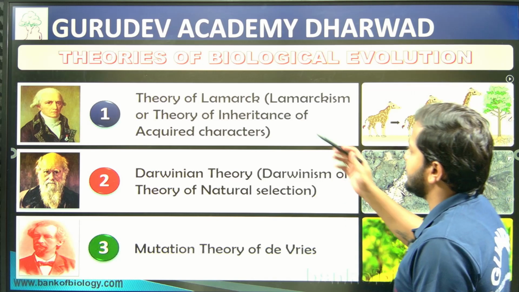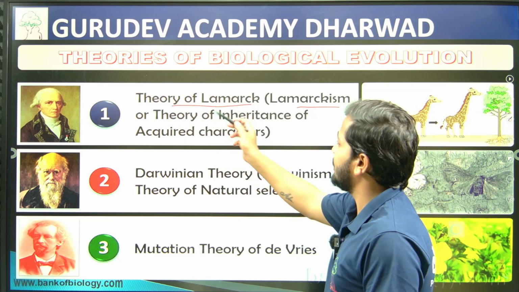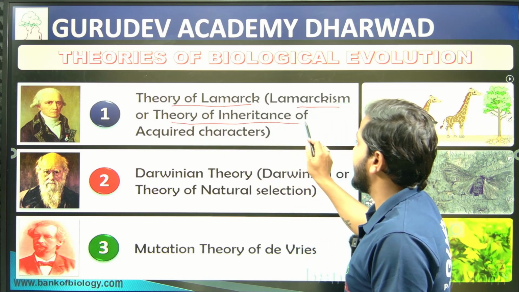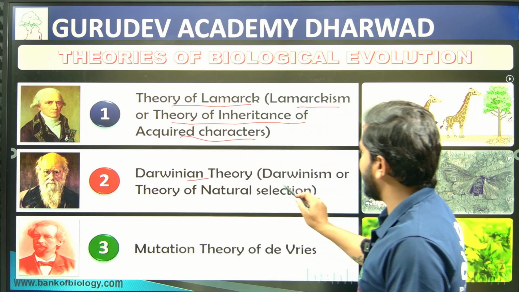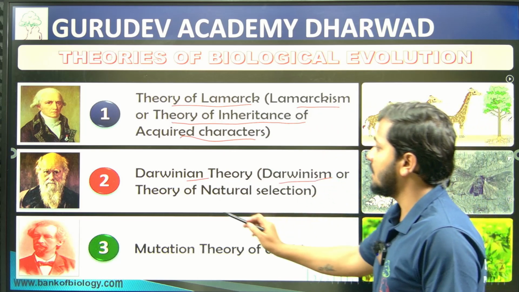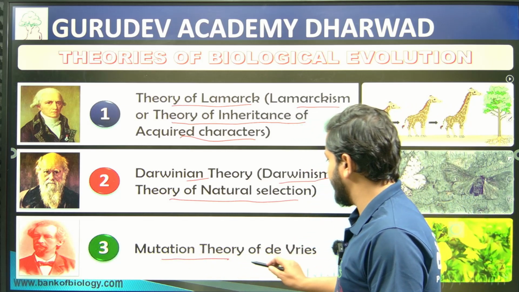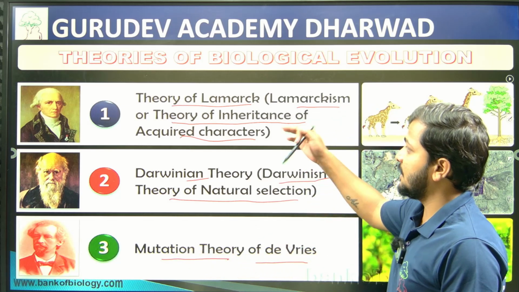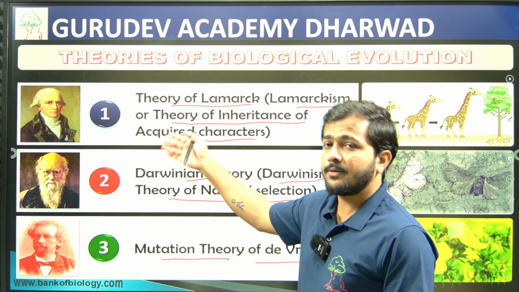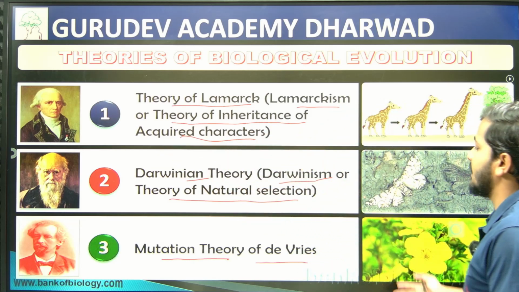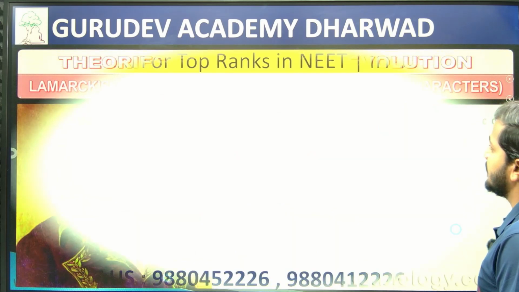we started discussing the theory of Lamarckism, which can also be called the theory of inheritance of acquired characters. Darwin's theory is also called Darwinism or the theory of natural selection. Then there is the mutation theory of De Vries. These are all interlinked with each other, and based on everyone's observations they framed these theories. So we will discuss these aspects here.